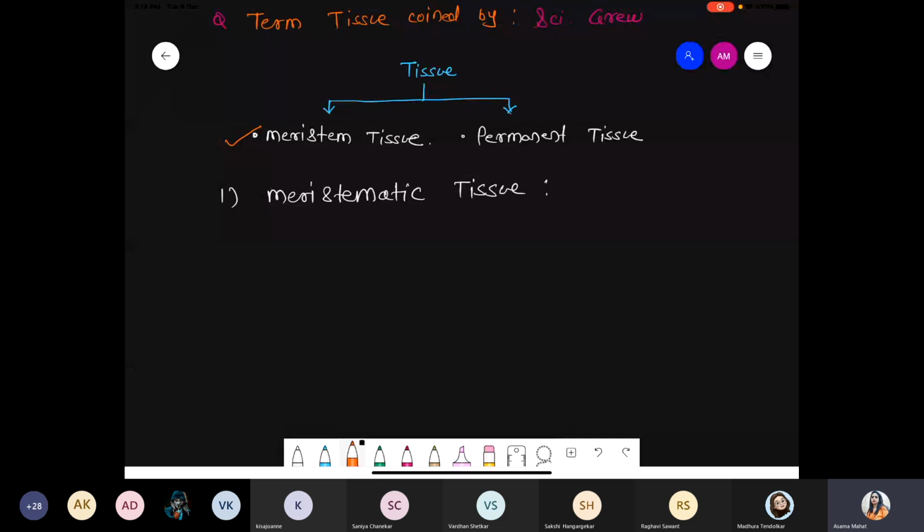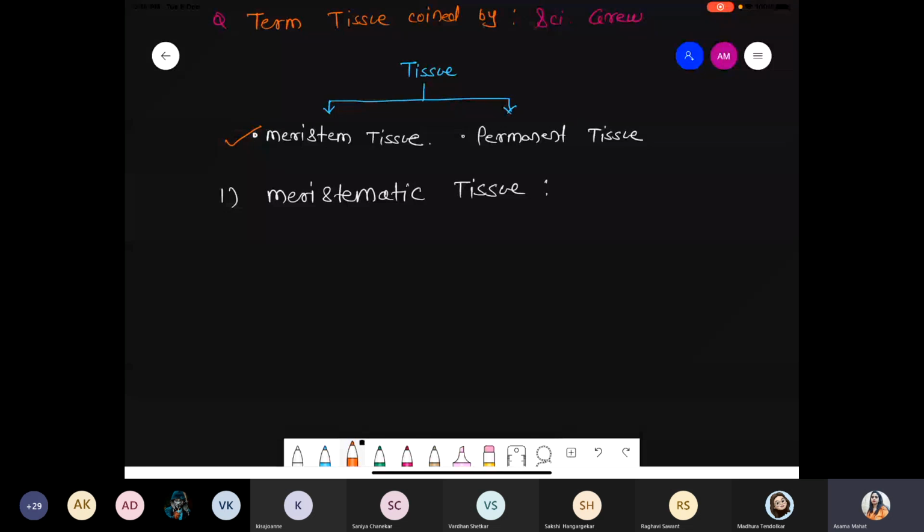Similarly, when we talk about the plant, inside the plant we have the meristem. What is the meaning of meristem? Meristem is one specific type of tissue which can develop different types of cells, tissues, and organ systems. The meristem can form a complete plantlet. They have broad potency, right? So this is the condition we are talking about for the meristematic tissue.